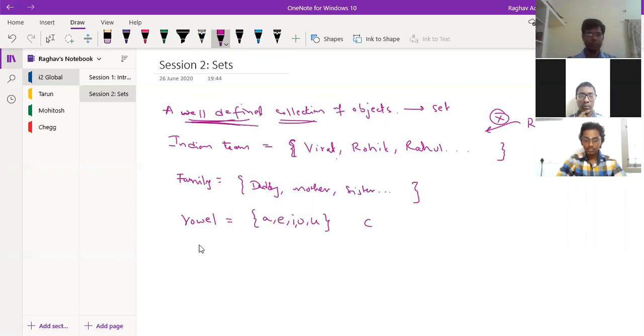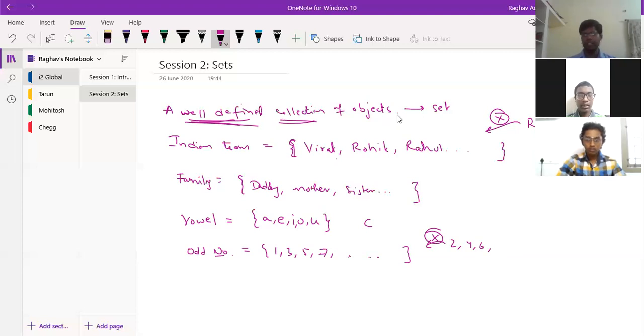Okay. Now, suppose in mathematics, I say odd numbers. Now, what are the odd numbers? 1, 3, 5, 7, 9, 11. So like this, I have these numbers. They are odd numbers. Now 2, 4, 6, no, they are not part of this set. They are also numbers, but they are not odd numbers, right? So a well-defined collection of objects is called a set.